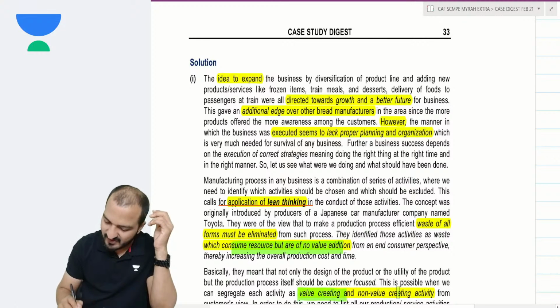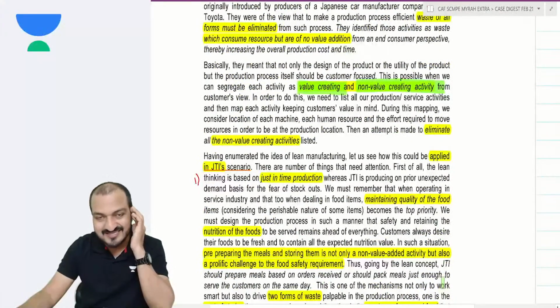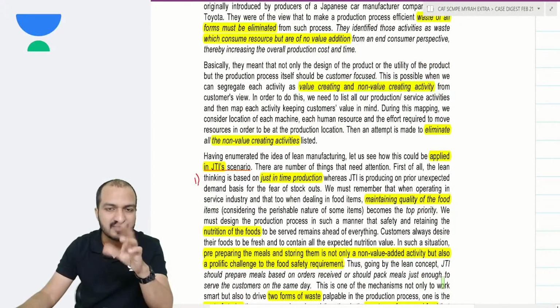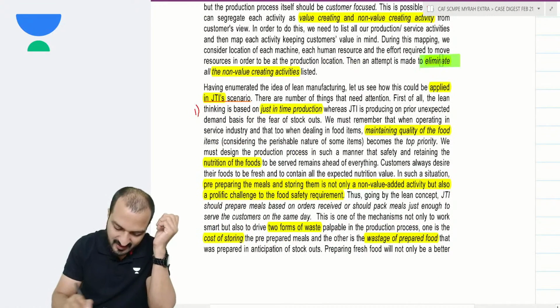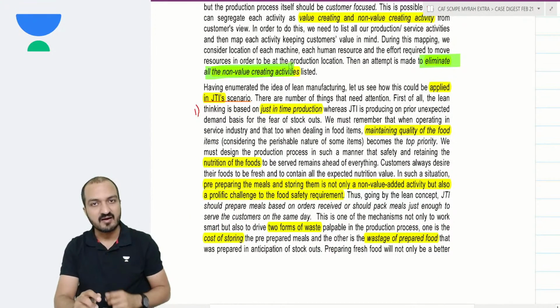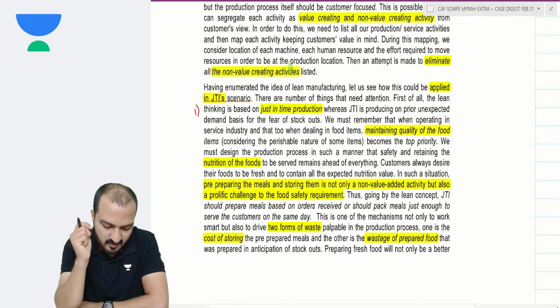So you need to segregate value creating and non-value creating activity. In short, you put down the general theory of chapter 3, value added, non-value added. Find the non-value added, remove them. That is my general suggestion here. Try to eliminate the non-value added activities. Now, specifically, I'm writing what has the company done wrong.